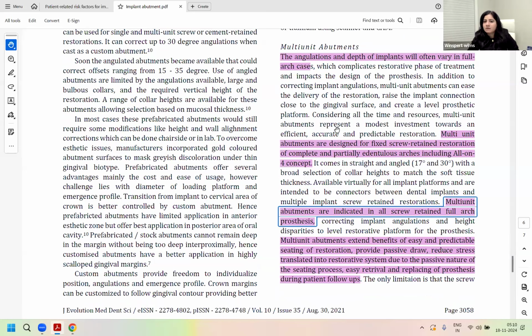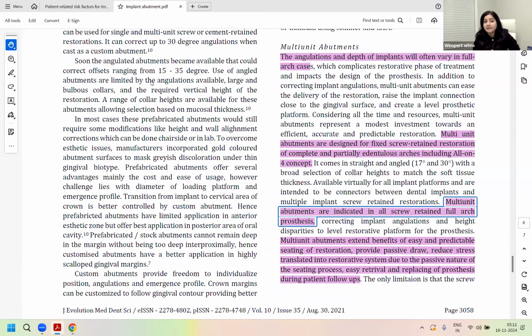Now, the multi-unit abutments, as we spoke about, are used when you have angulations or when the depth of your implants is varying, and sometimes with fixed screw retained restorations of partial dentures or complete dentures. In those situations, you're using multi-unit abutments.